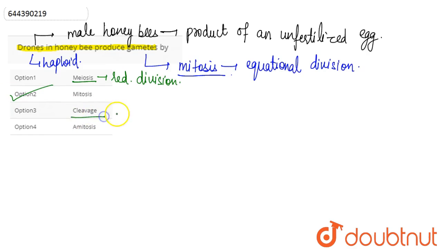Then cleavage is basically a process wherein a cell undergoes division and increases in number, so this doesn't occur here. And amitosis means that mitosis does not occur, so this is also wrong. So we can say that option 2 is our correct answer here.